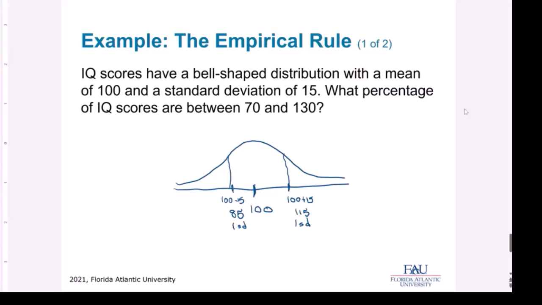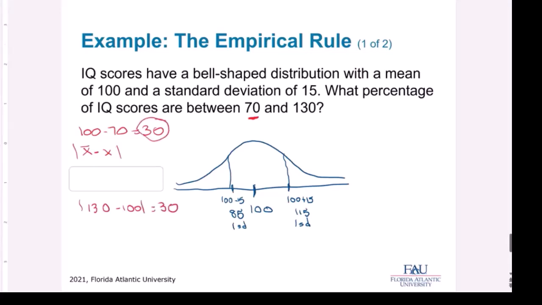But those aren't the numbers that I'm looking for. If I have 100 minus 70, that equals 30. That's x bar minus x. You could just take the absolute value and make it x minus x bar for both. This would be the absolute value of 130 minus 100, which is also 30.